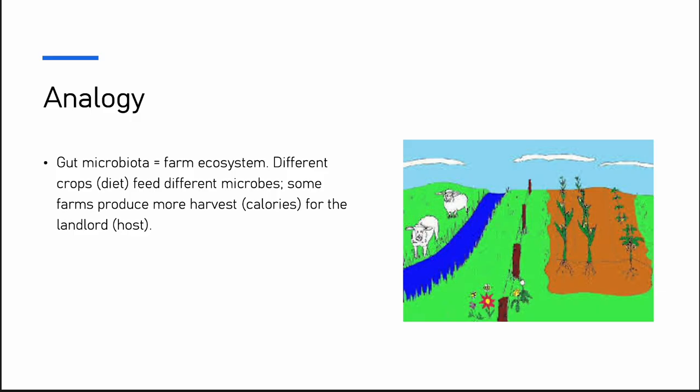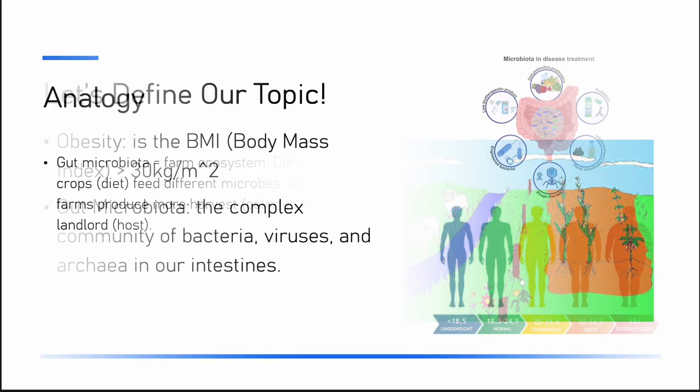To get us started, let's look into an analogy of gut microbiota. So imagine a farm ecosystem. This is our gut microbiota. Different crops would be the diet, and these diets would feed different microbes, so the farm animals. Some farms produce more harvest, which is calories, for the landlord, which is the host or the person.